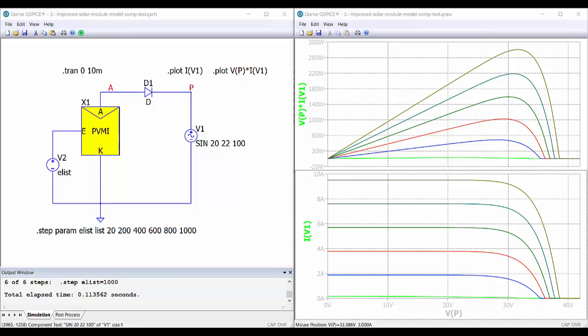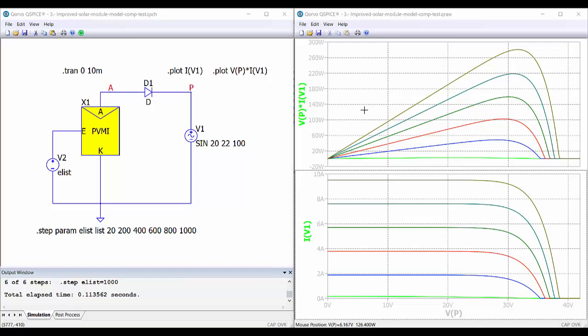Now we are applying a voltage source to the solar module in order to go through all the points of the characteristic and then be able to do the plotting using Qspice. And we are doing this for different values of the irradiance. We are using this diode here in series to avoid having negative currents, so we can have a nicer plotting.